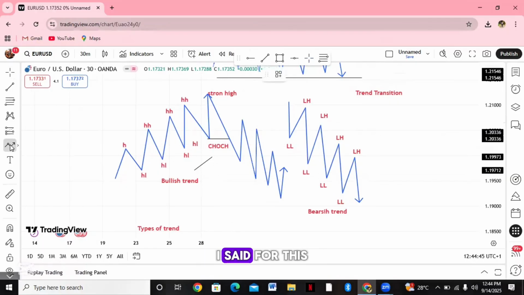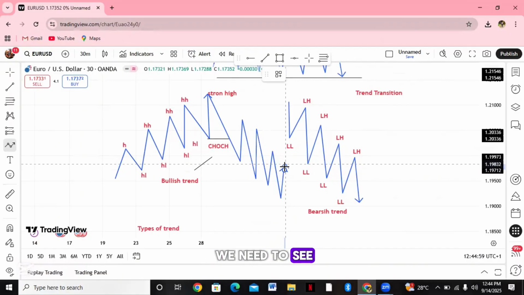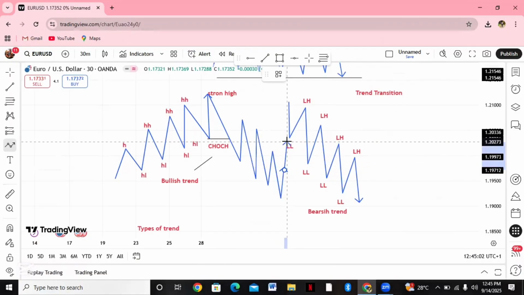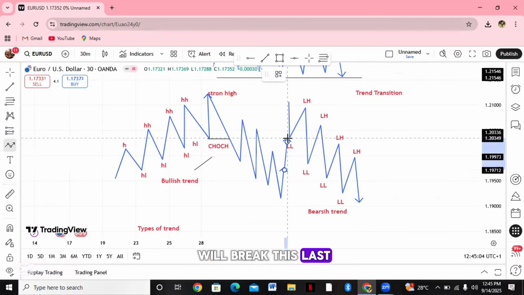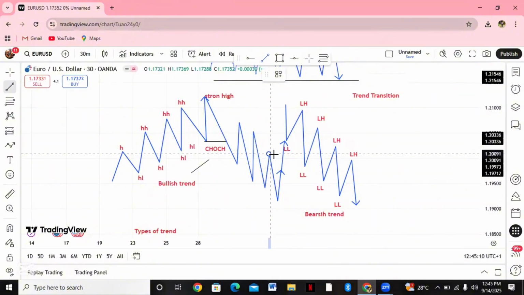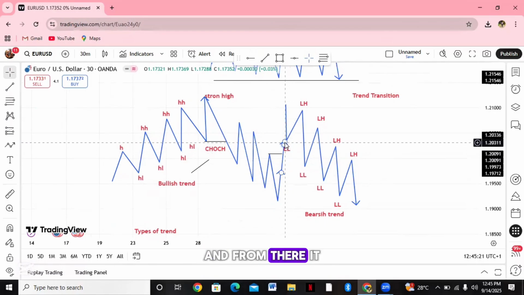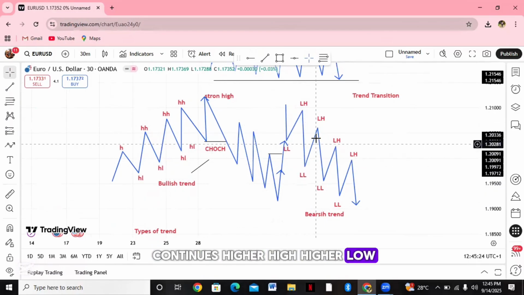But don't forget, I said for this bearish trend to stop moving bearish, we need to see a transition again. A transition that will break this last lower high. This is a transition. It breaks this last lower high and goes bullish. And from there it continues: higher high, higher low, higher high, higher low.